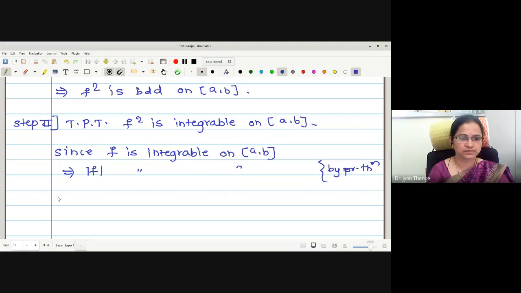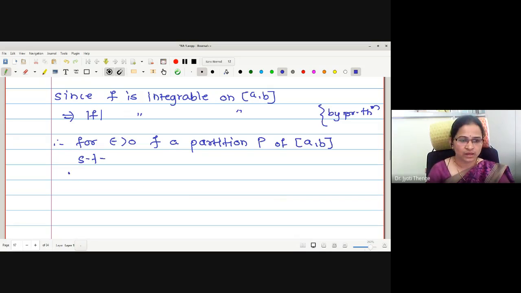Therefore, for epsilon greater than 0, there exists a partition P. We are writing the condition of integrability. Partition P of closed interval ab such that, what such that? U P mod f minus L P mod f is less than epsilon. Let me call it statement number 1.